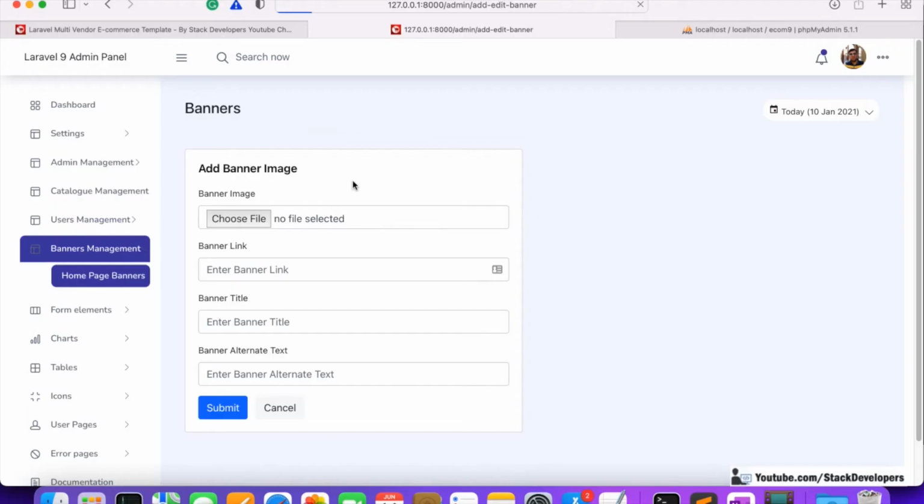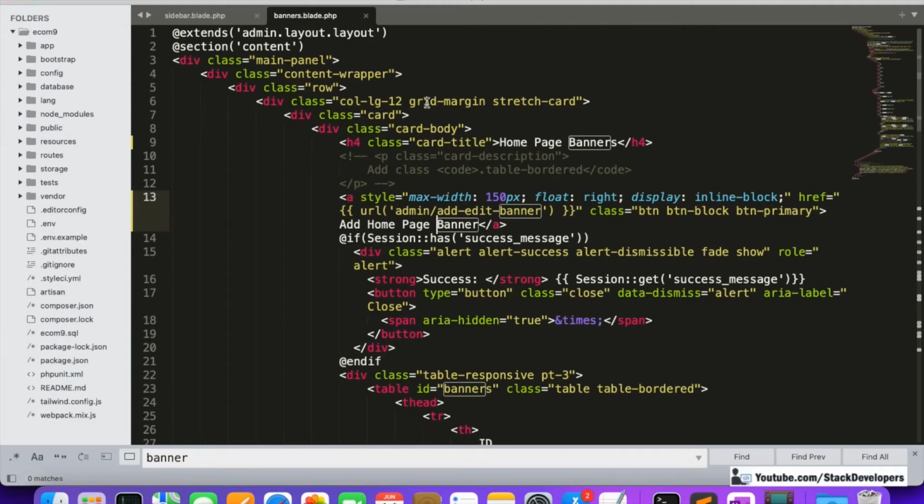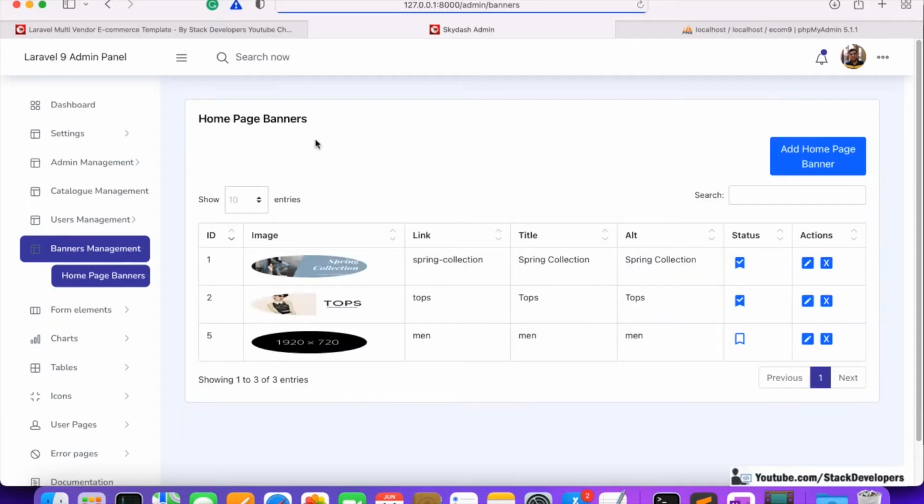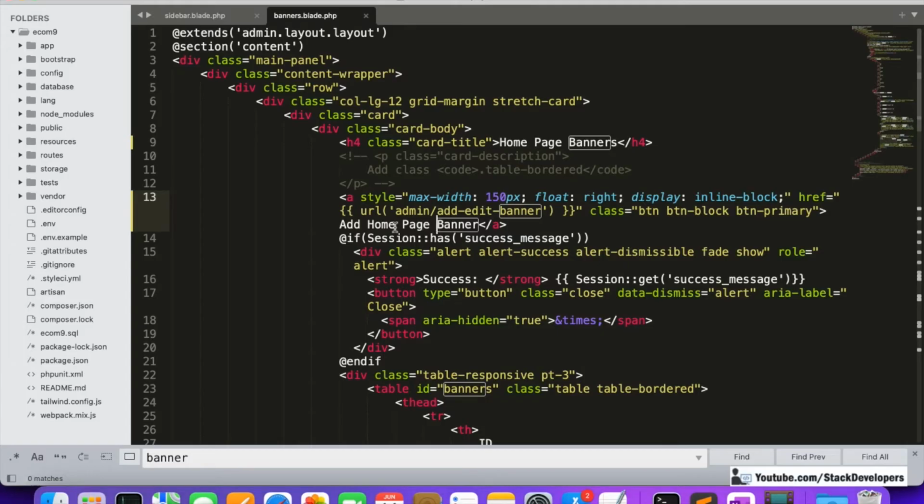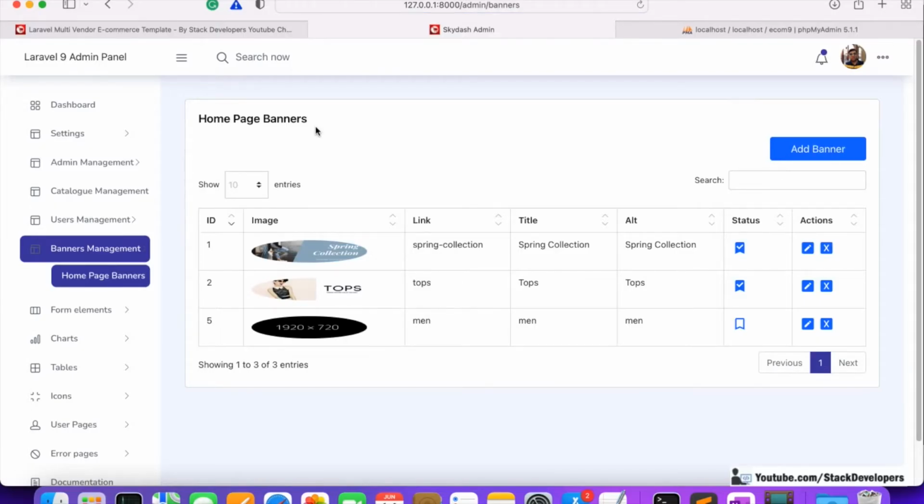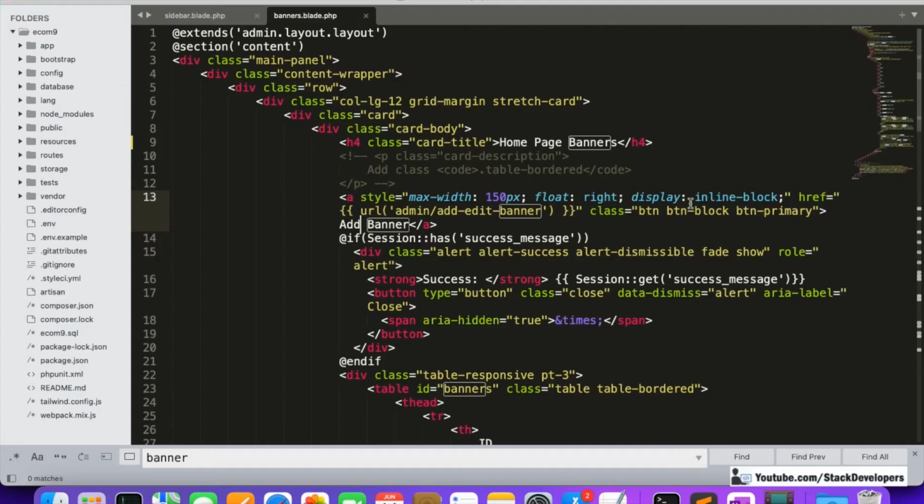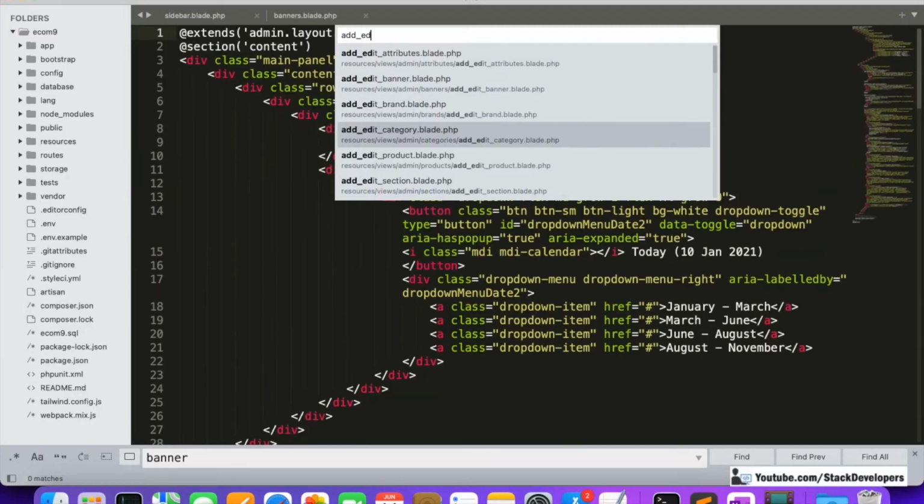Okay, so there is no change because we have not added the banners. Now it is fine, home page banners. And this one we can keep as add banner, otherwise its layout gets destroyed. Add banner. Okay, home page banners, add banner, so it's fine. Now we are going to update the add edit banner.